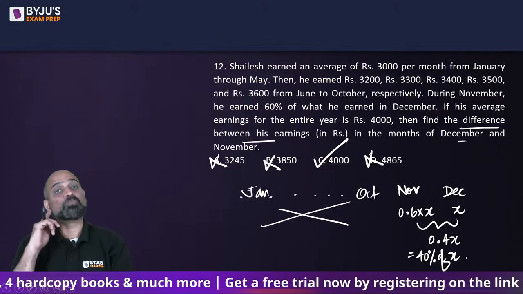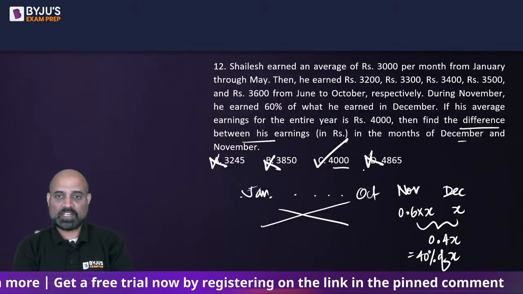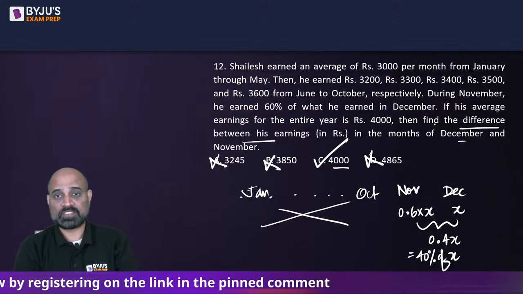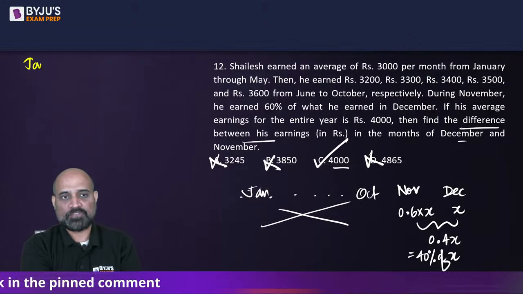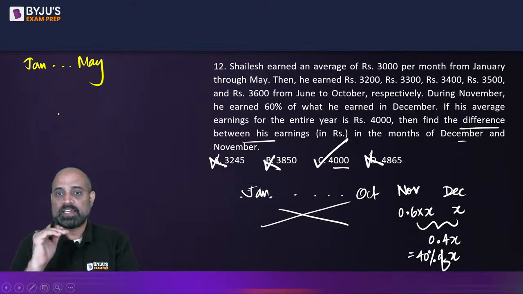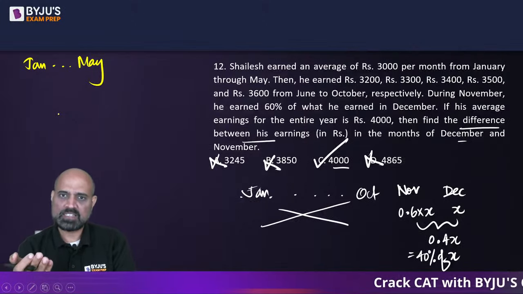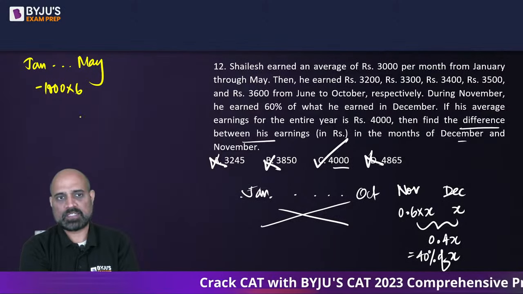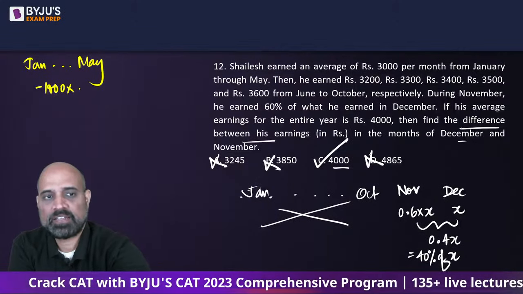So this is a smart approach. The S in SNAP stands for smart. Otherwise, solving it would take time. But it will not take a lot of time, since it says the average is 4,000. So can I say from January to May, the first 5 months, he earned 1,000 rupees less than the average. For how many months? Sorry, 5 months. Okay, so that much less.